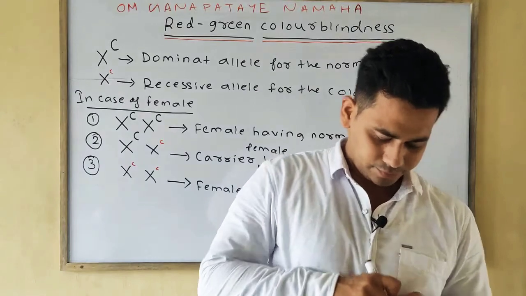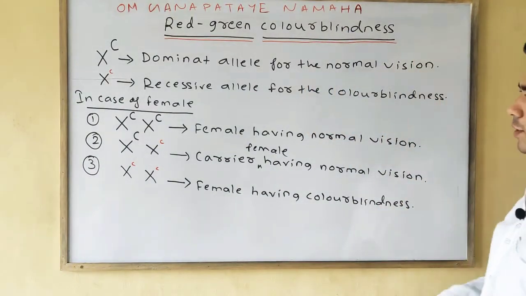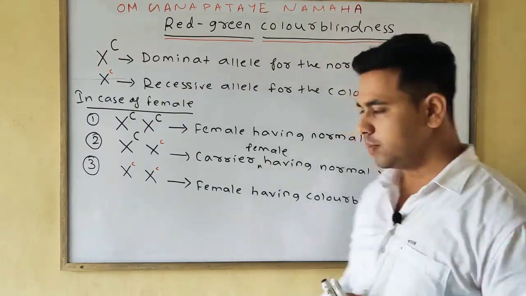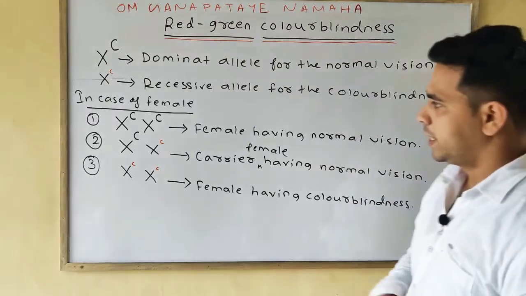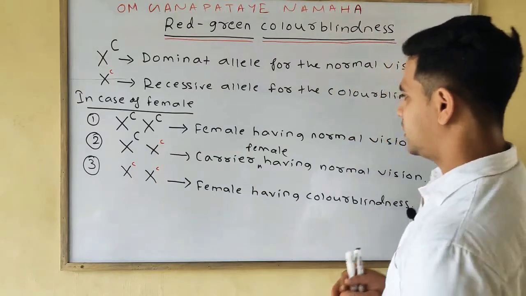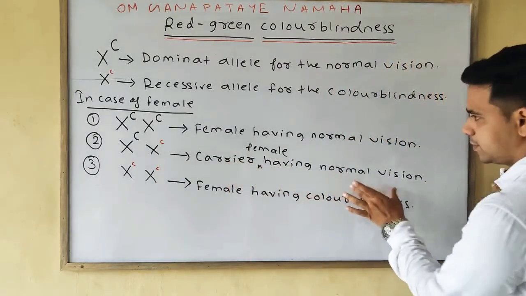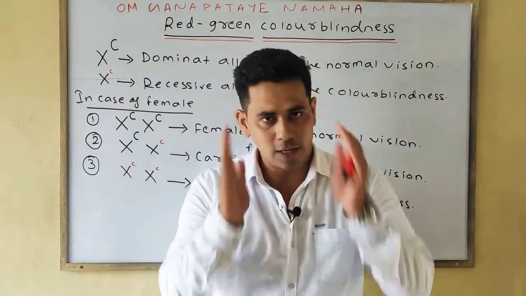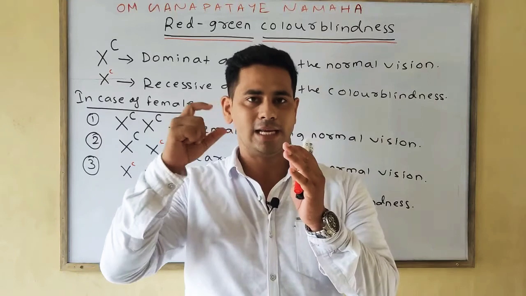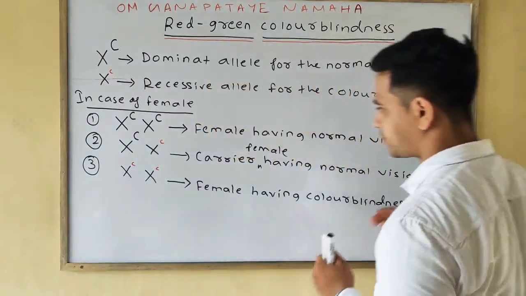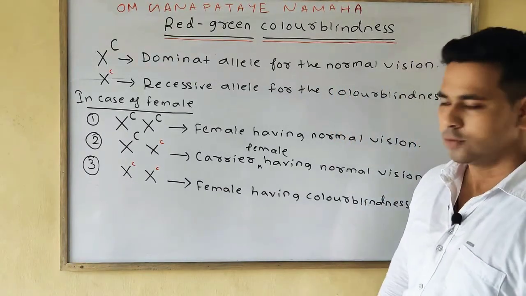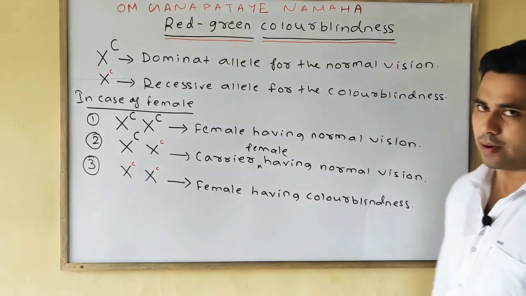Three conditions. First case, if both the alleles are capital C, means normal, obviously female having normal vision. If one is capital C and the other one is small c, or we can say the color blind factor, then we will say it is the carrier female having normal vision. Means she is not color blind, she has normal vision, but she acts as a carrier. Means she can pass on this X-linked trait to the future generation. Okay. And the third condition, if both the alleles are small c, then the female is color blind.